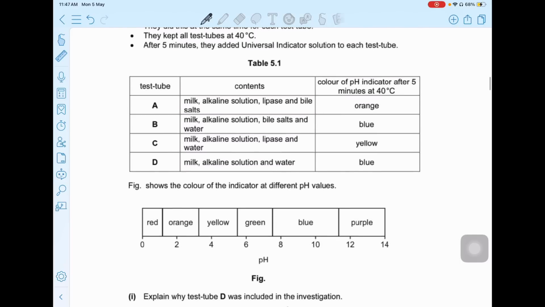Okay, so this is A, B, C, D. In A, you have milk, alkaline solution, lipase, bile salts. In B, you have milk, alkaline solution, bile salts, and water. In C, you have milk, alkaline solution, lipase, and water.